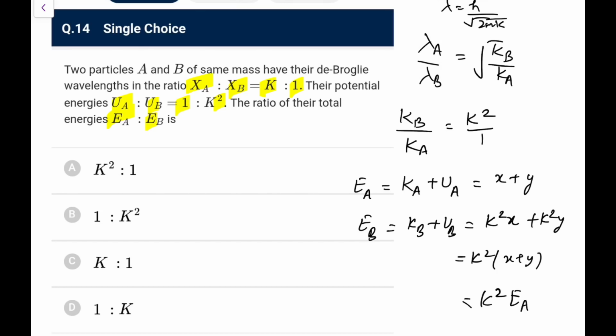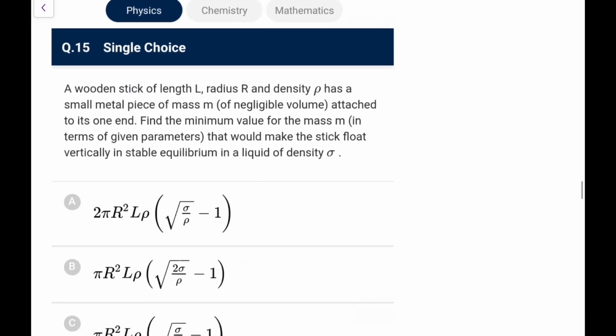So the ratio of EA by EB would be 1 by K square. You can directly go for it because both energies are in the same ratio, so total energy will also be in the same ratio. You could have made it from there only.